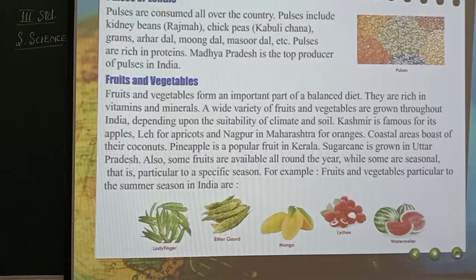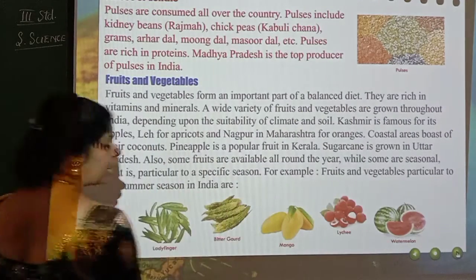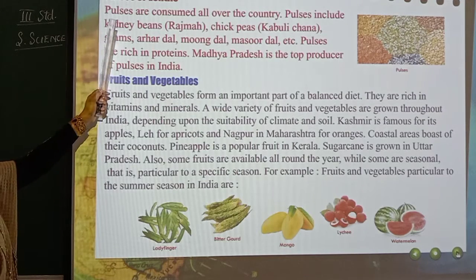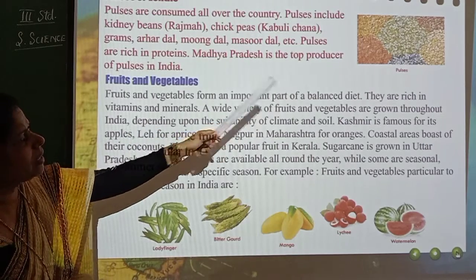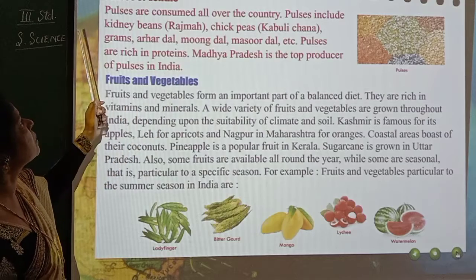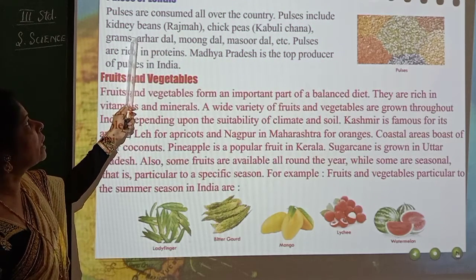So now let us see the next one, which is pulses or lentils. Pulses, bele kadugalu, understood? That is pulses or lentils. So you can see varieties of pulses. Pulses are consumed all over the country. Pulses include kidney beans, rajma. You call it rajma, so that is kidney beans.